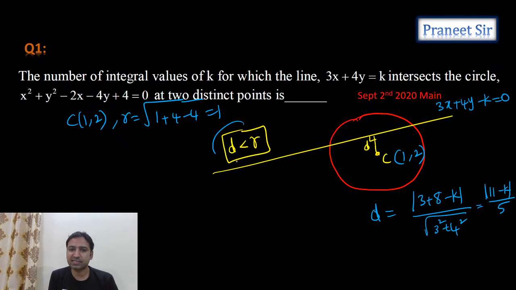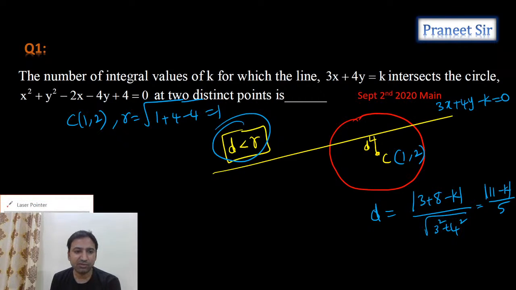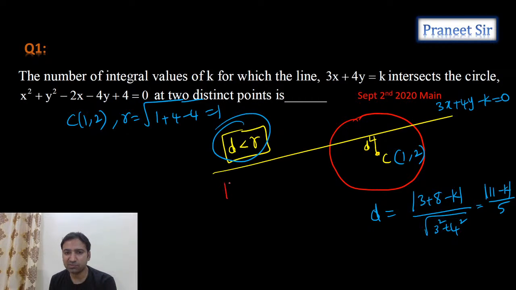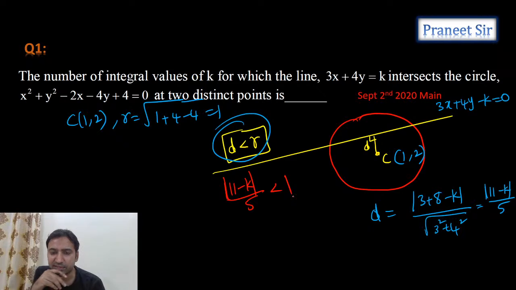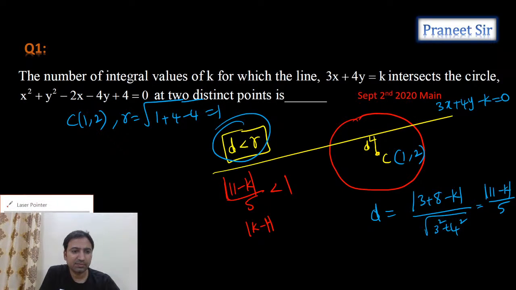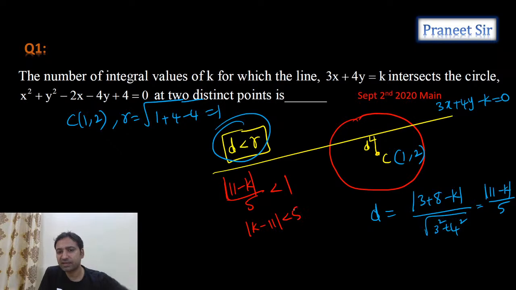So now substitute here. The d value we calculated and the r value we know. The d value is mod 11 minus k by 5, less than 1. That's what we're getting. Now square it on both sides. Now you can calculate this value. If you solve this, mod k minus 11 less than 5. So from this we can say that k minus 11 should lie between minus 5 and 5, guys.